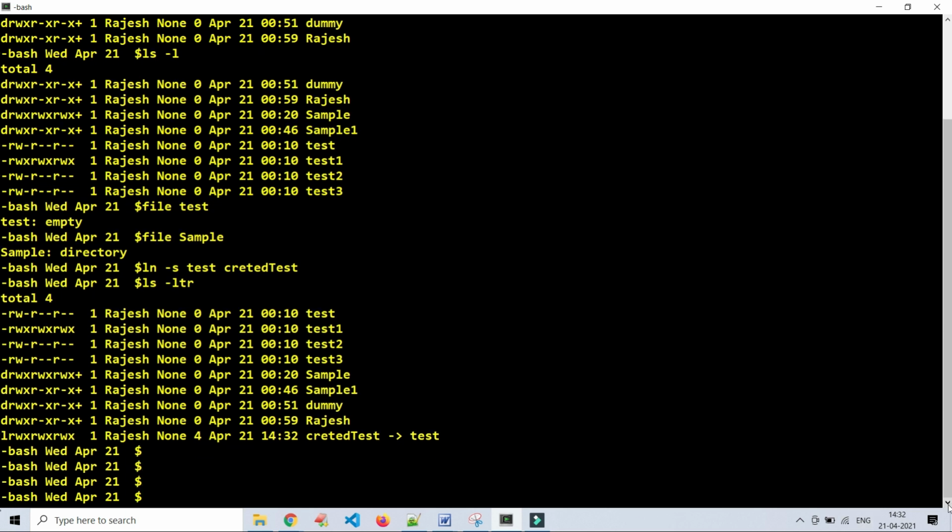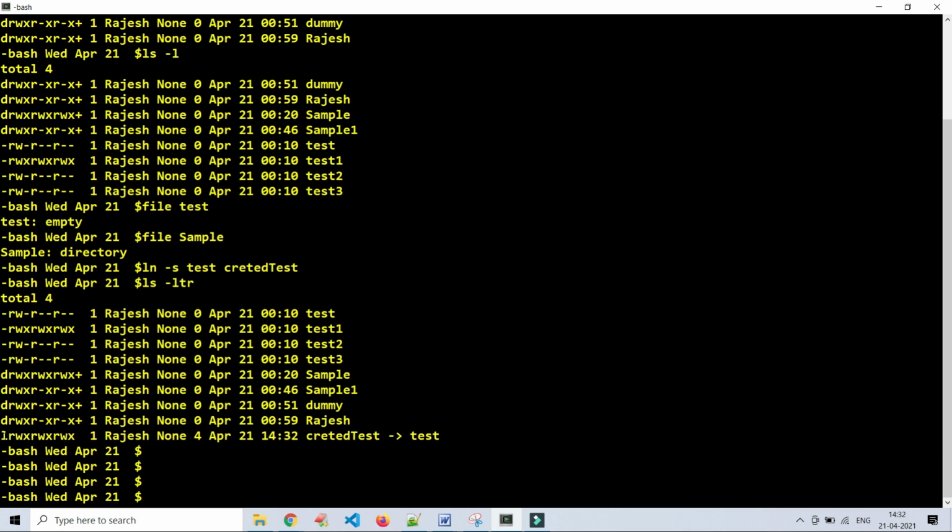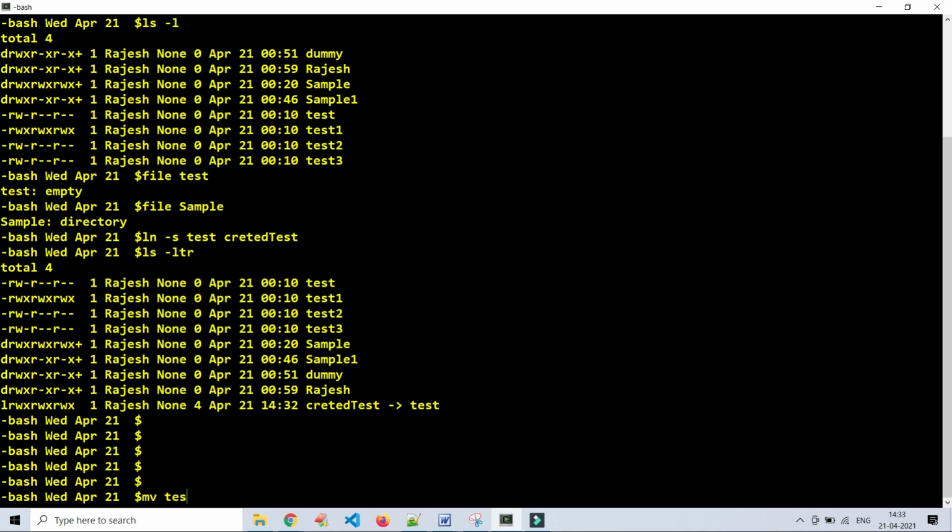See, this is the name of the soft link file we have given. This is the original file test. See here how it is showing. This has a link to, or pointer to, the original file. One more thing you have to notice here. So far we have seen directory and ordinary file. Here we see the first character as l. If you see the first character as l, that means that is a link. That is a soft link. You got it right?